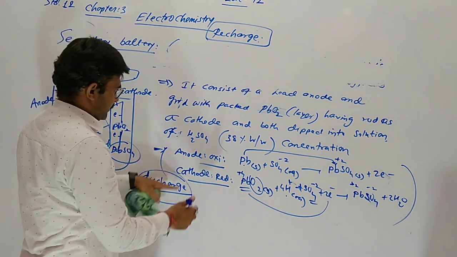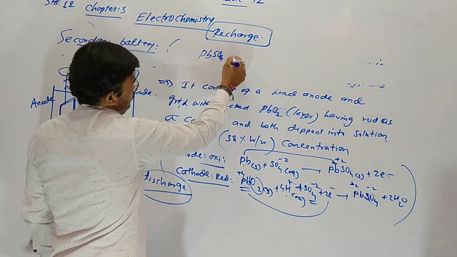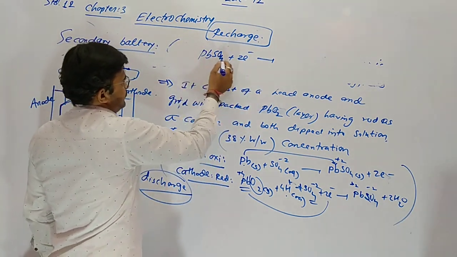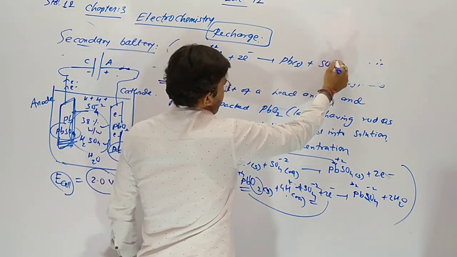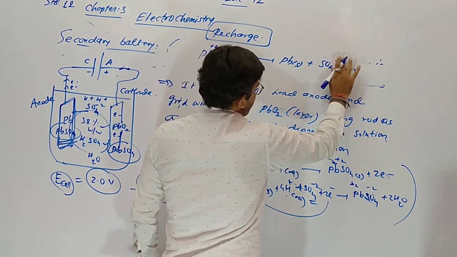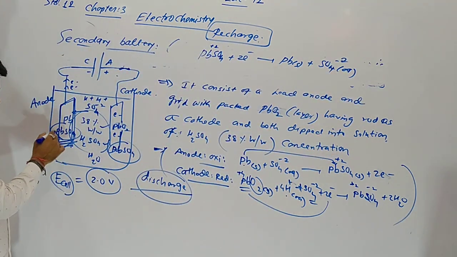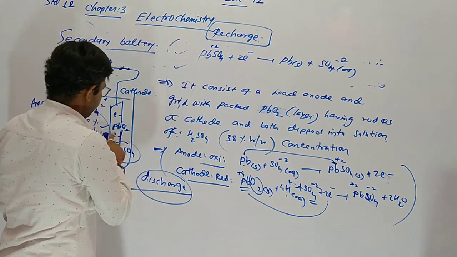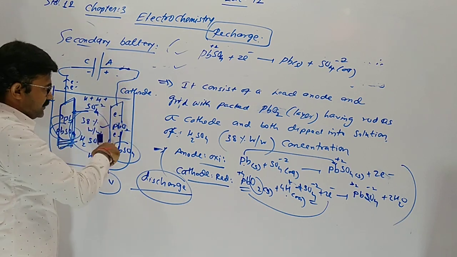So what happens on anode? PbSO4 gains 2 electrons. Yes. And converts into Pb. And SO4 minus 2 is released into solution. એટલે PbSO4 Pb માં convert થશે. Now here on cathode, current reverse કર્યું.